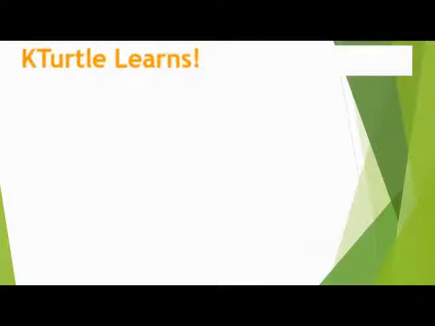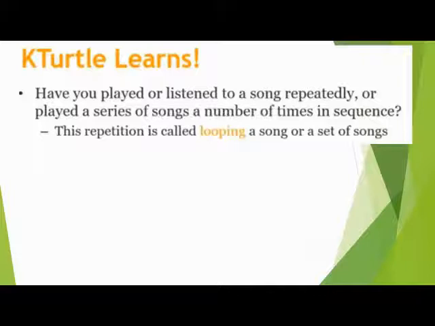Now KTurtle loops, for example. Have you played or listened to a song repeatedly, or played a series of songs a number of times in sequence? It means if we want to listen to a song 5 times, it is repeated 5 times.